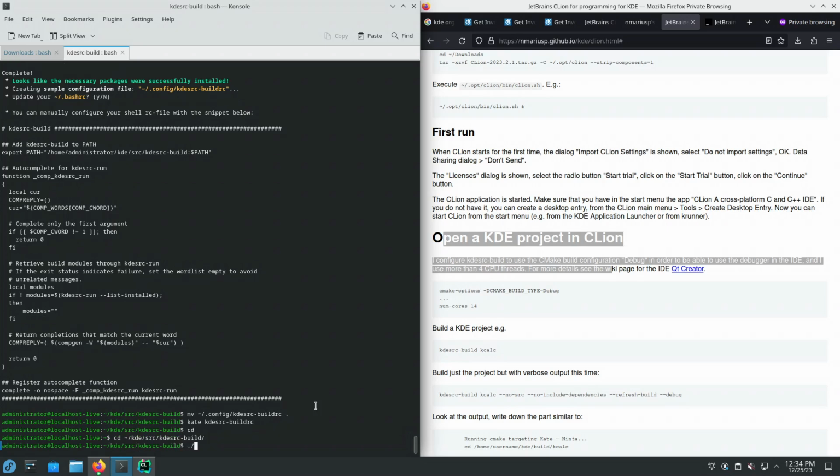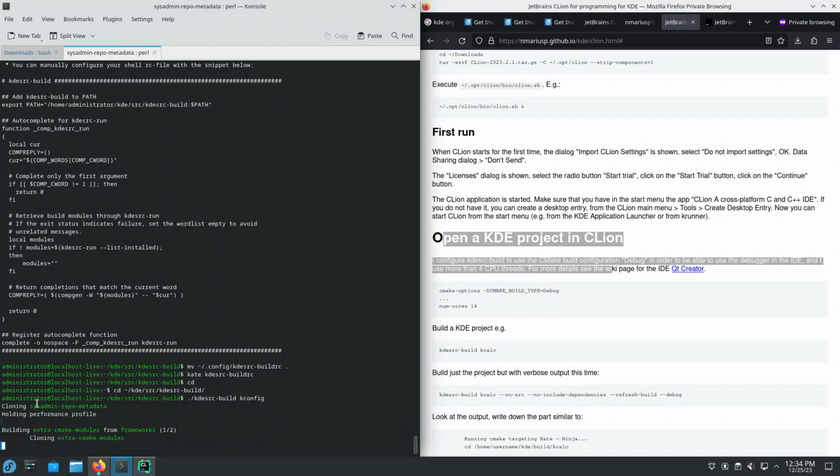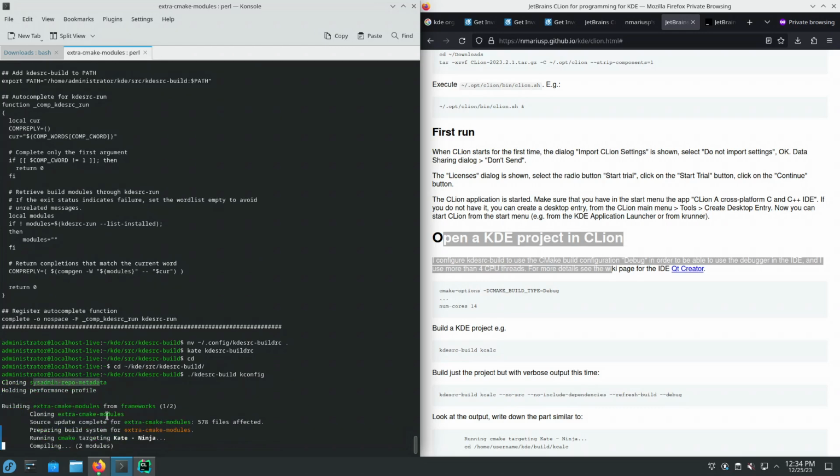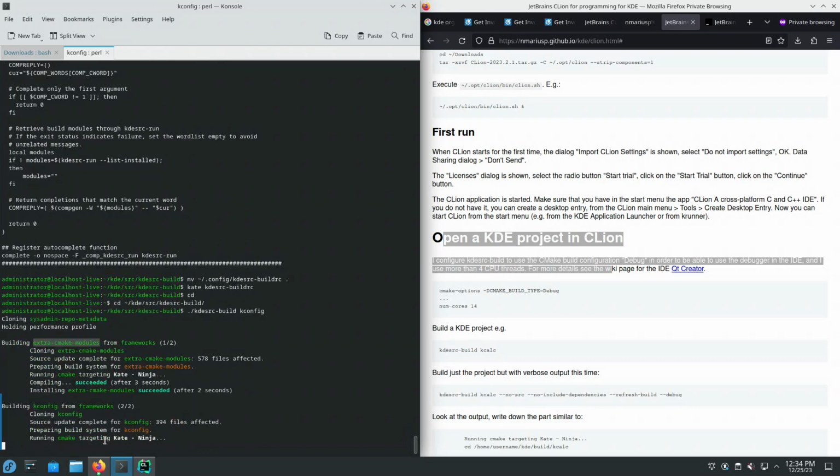And in here I need to prepend my kdesrc-build command lines, and kdesrc-run command lines with ./. Okay, the very first thing that I always build is kconfig. So it git clones one KDE Git repository, the second is going to be built, and the third KDE Git repository is being cloned, built and installed.